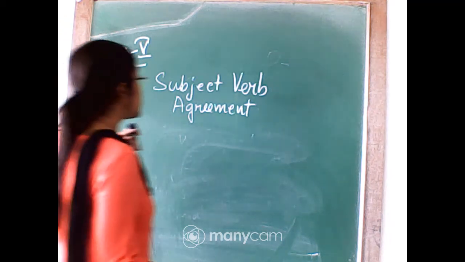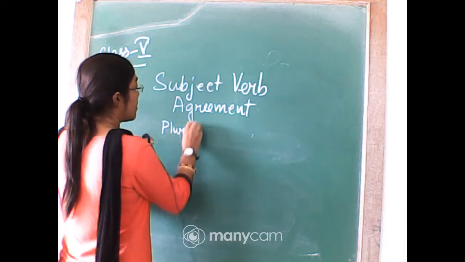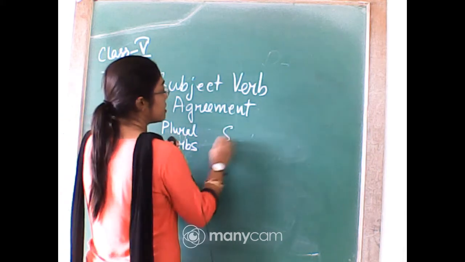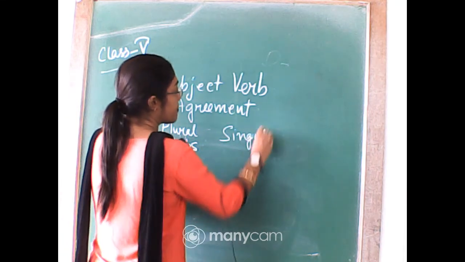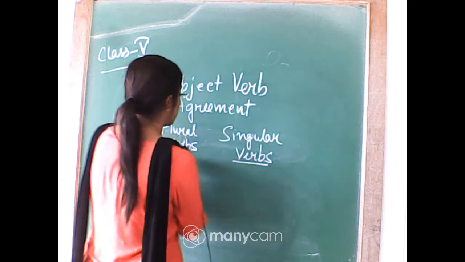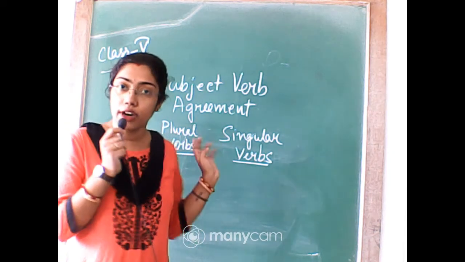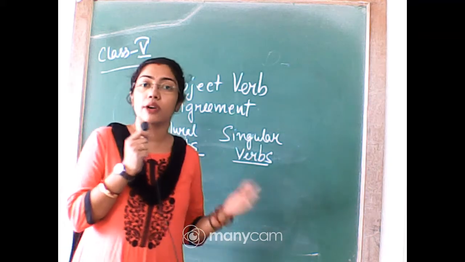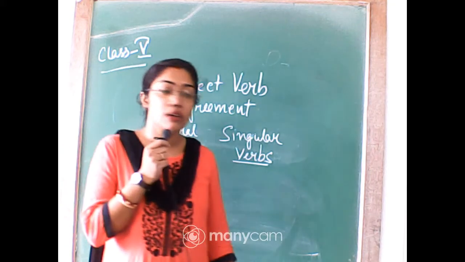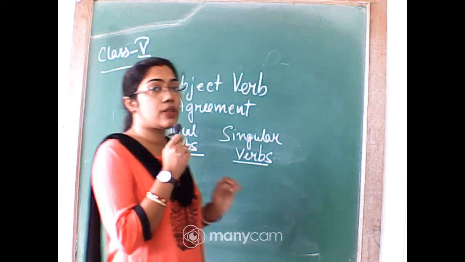Okay, so first thing that I will tell you, that is plural verbs, singular verbs. So you need to have a clear idea of what are the plural verbs and what are the singular verbs, because subject we already know, which subjects are singular, which are plural, that is very obvious and easy. But regarding the verb, there is a little bit thing that you need to remember all the time.